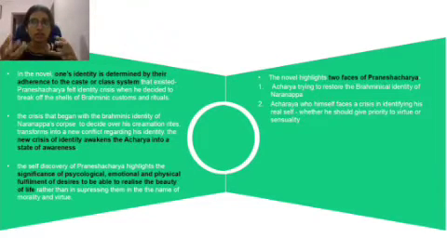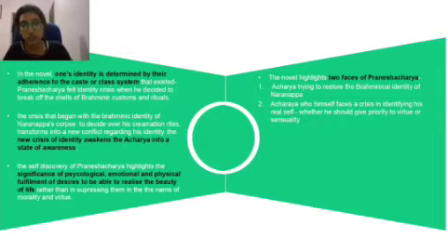He realized that Brahminical customs and rituals are not the only important matter in the society. He realized that people should follow their heart. People should take decisions according to their instincts. So the decision of breaking off the shells of Brahminic customs and rituals was actually a moment of self-discovery of Ganesh Acharya. The self-discovery of Ganesh Acharya highlights the significance of psychological, emotional, and physical fulfillment of desires to be able to realize the beauty of life rather than suppressing them in the name of morality and virtue.